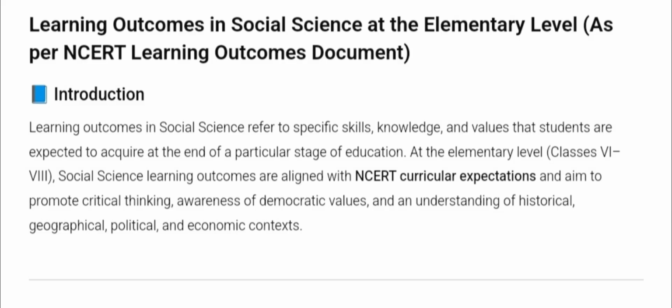So my dear friends, today in this video we are going to discuss the social science UP section, right? And the topic we have here is learning outcomes in social science at the elementary level as per the NCERT learning outcomes document. Now you see, when we say elementary level, what do you understand? Elementary level means from class 6 to 8, right? So it says what are the learning outcomes or objectives, or what do we expect the students of class 6, 7, and 8 to have after they finish studying social science? What do we expect from them?